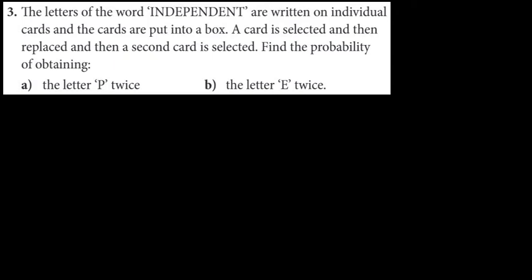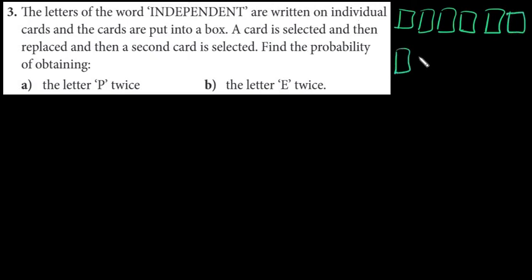Let's do more examples. Question 3. The letters of the word independent are written on individual cards and the cards are put into a box. So we have 12 cards, right? Like 1, 2, 3, 4, 5, 6. Not 12. How many letters are there? 11 letters. 7, 8, 9, 10, 11. And then we just write the letters on these cards.